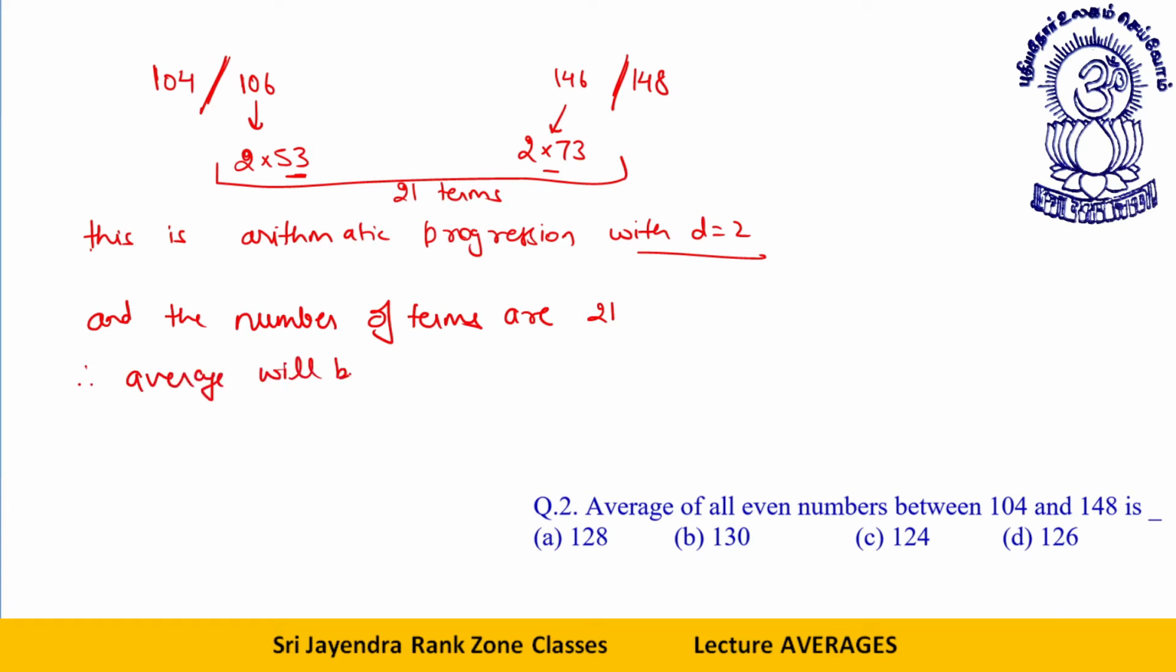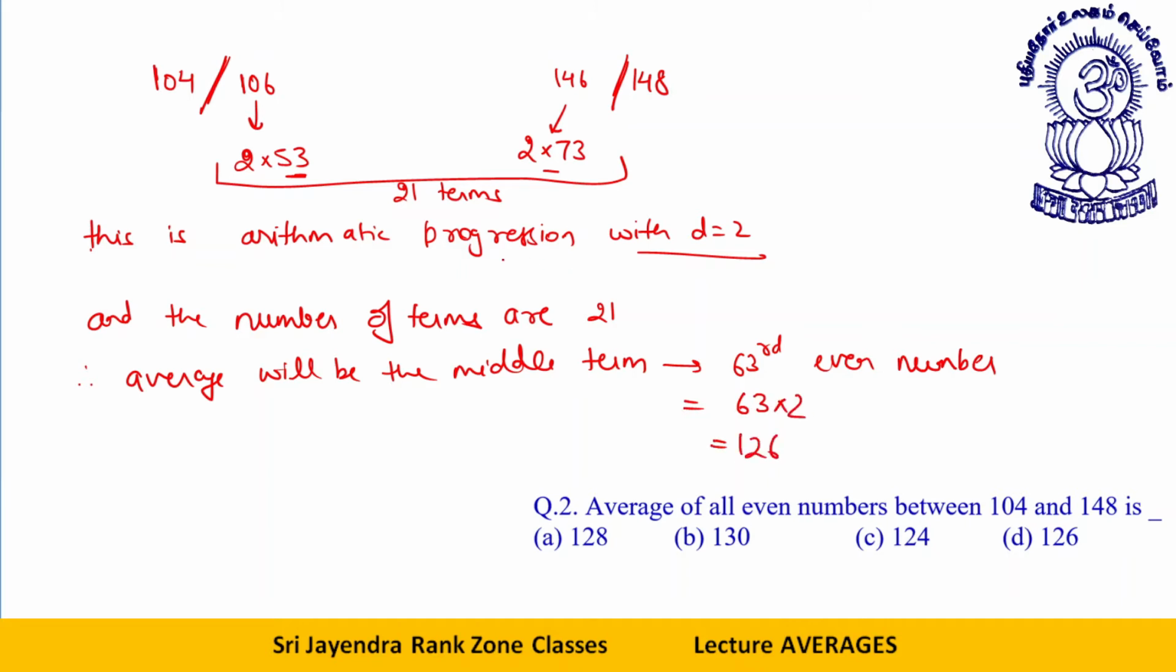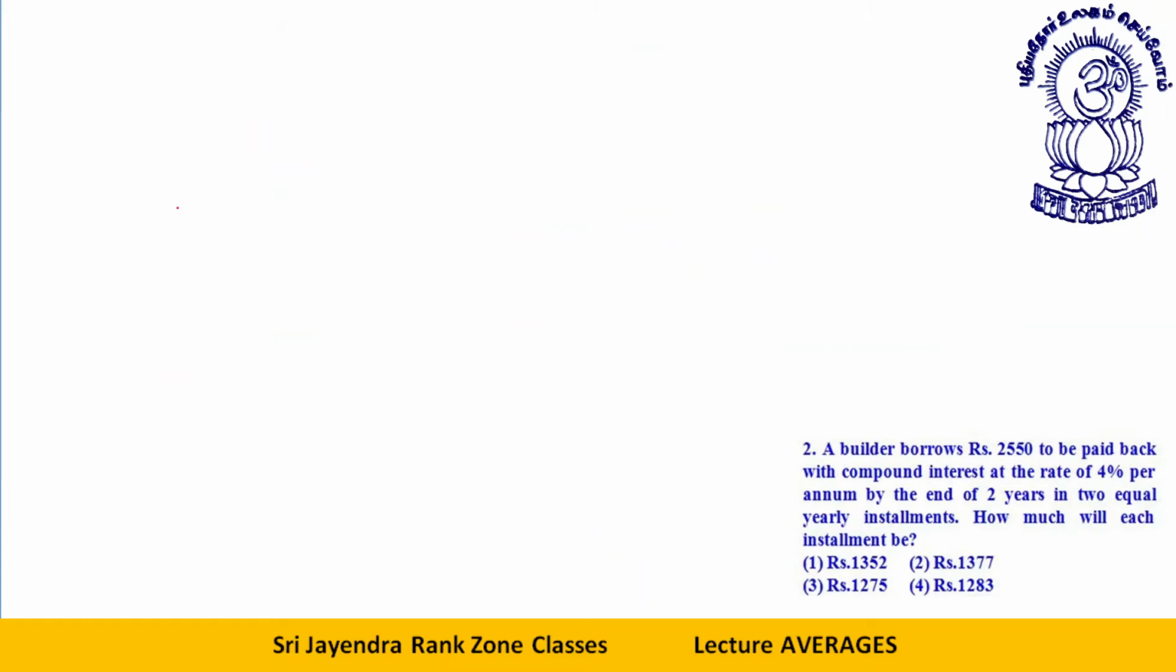Therefore, average will directly be the middle term. What is the middle term? That will be the 63rd even number. What is the 63rd even number? That will be 63 into 2, or 126. Quite easily done. One more thing I think I should have mentioned is 104 and 148 are not to be included. Okay, dear students, let's take the next one.